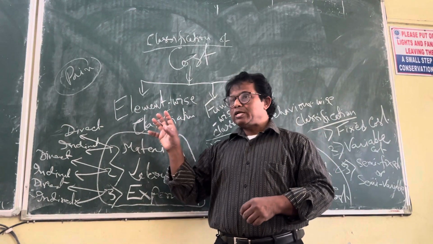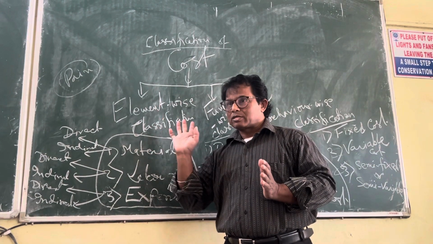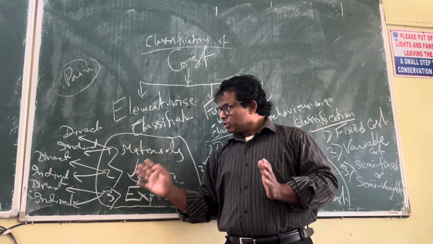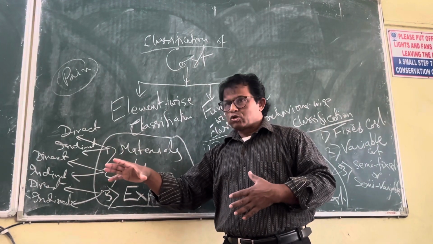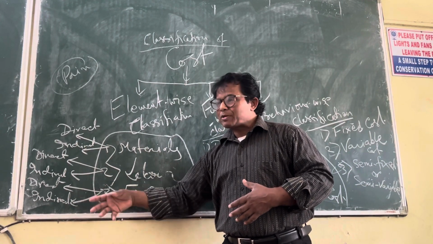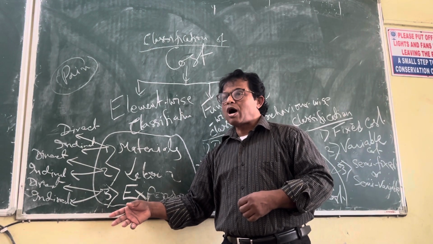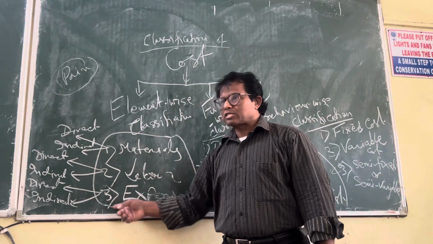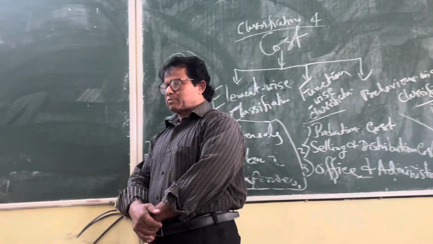But if you look at the building, you can trace that there was a design. That design is available in the building, traceable. So the amount paid for the design or drawing is direct expenses. And other expenses which are made but are not traceable in the building, these are indirect expenses. So you have understood what is direct expenses and what is indirect expenses.